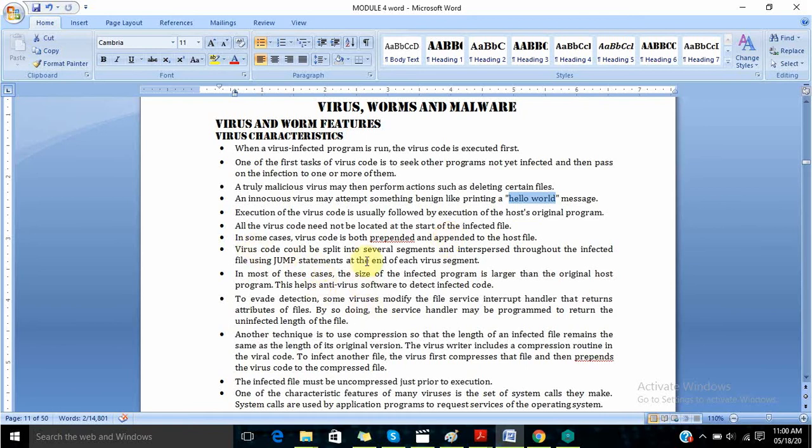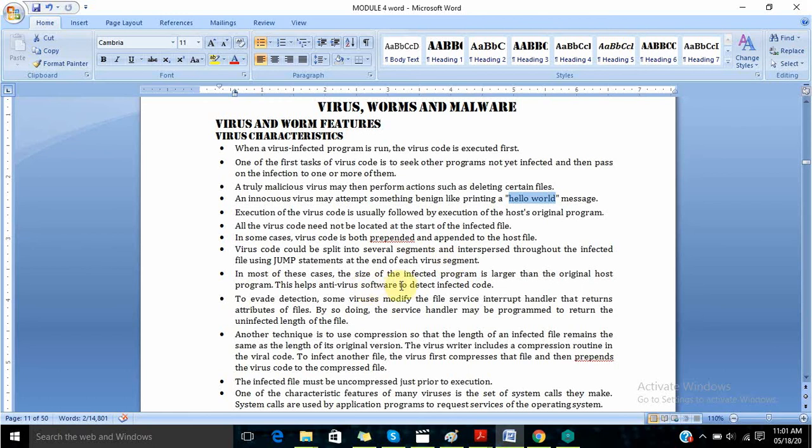Virus code could be split into several segments and interspersed throughout the infected file using a jump statement at the end of each virus segment. So you can split it into several segments and spread it everywhere, in each and every part of the file.